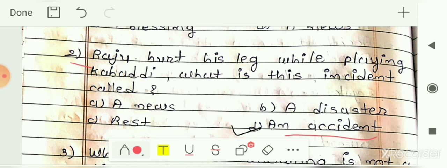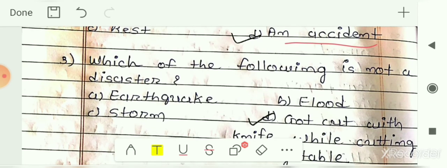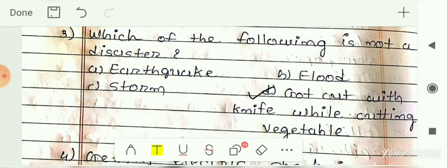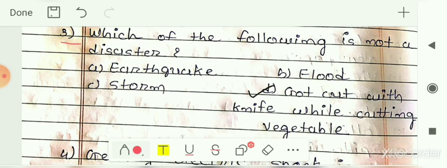This event or this incident is known as the accident. Next, third number: which of the following is not a disaster? Which one is not the disaster? That means the example of accident. The options are earthquake, flood, storm, got cut with knife while cutting vegetable. So here your answer is option D, that is got cut with knife while cutting the vegetables. This one is the example of an accident, not the disaster.